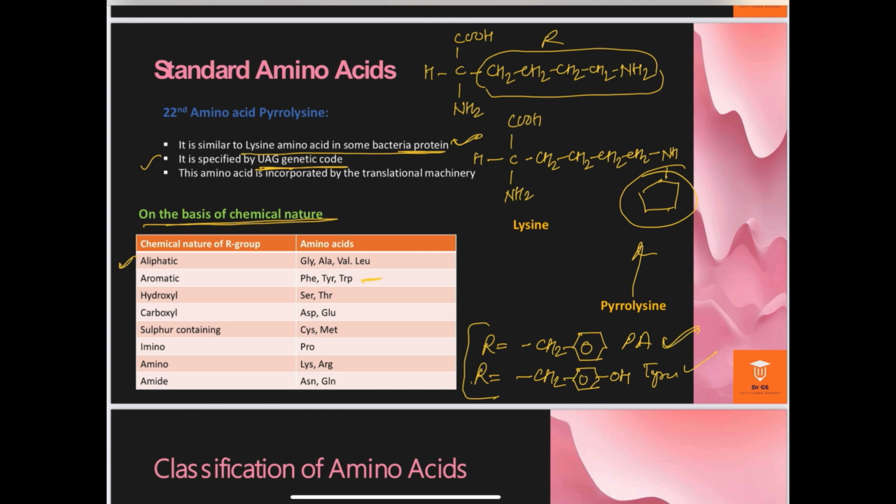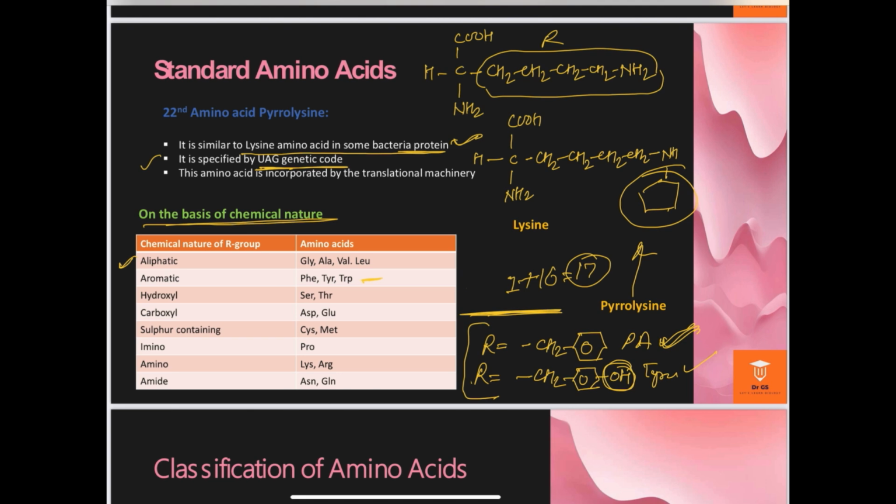If it is asked in the examination, what is the difference between the molecular weights of these two amino acids? Phenylalanine and tyrosine differ by one hydroxyl group. The atomic weight of hydrogen is 1 and of oxygen is 16, total 17. So the difference between the molecular weights of phenylalanine and tyrosine is 17.